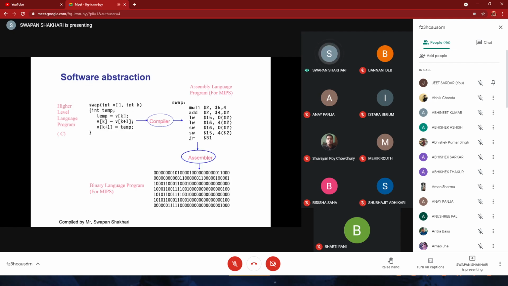So now here we can see an example of software abstraction. Here we have a high level language. Then with the help of a compiler, we are converting this into assembly level language. And then we are further decoding this into machine level language so that it's understandable by the hardware itself, by the MIPS computers.